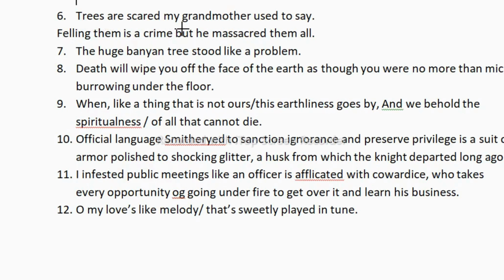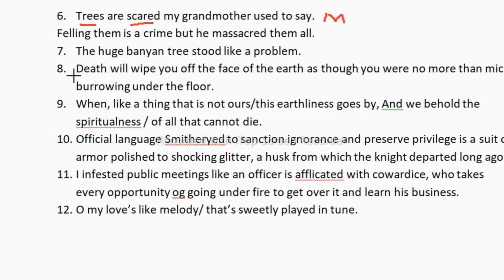"Trees are sacred, my grandmother used to say. Felling them is a crime, but he massacred them all." Students, this is from Sem 2, "The Felling of the Banyan Tree." Trees are sacred. So here again we are comparing something with something else, trees to a sacred thing. So this is again a metaphor.